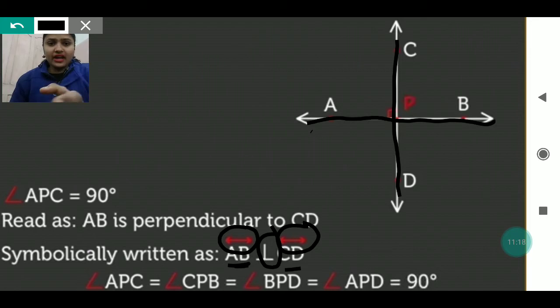So you can see what I have explained: APC, CPB, BPD and APD all are forming 90 degree angles. So it is called a perpendicular line.